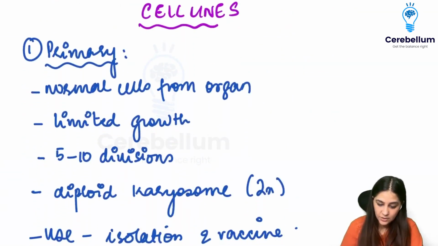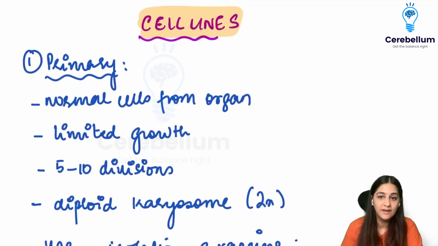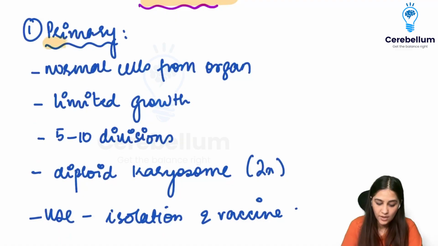Now we have something called cell line. Before, we were doing egg inoculation, but it's only done for research purposes now. So now we have shifted to cell lines. There's something called a primary cell line, a secondary cell line, and then continuous cell lines.